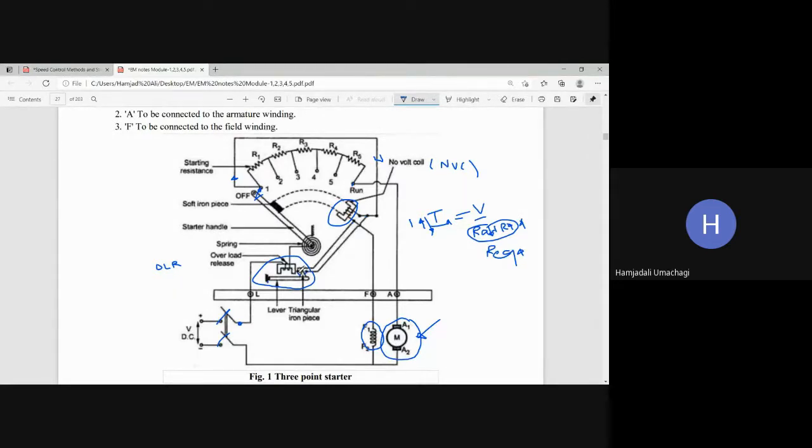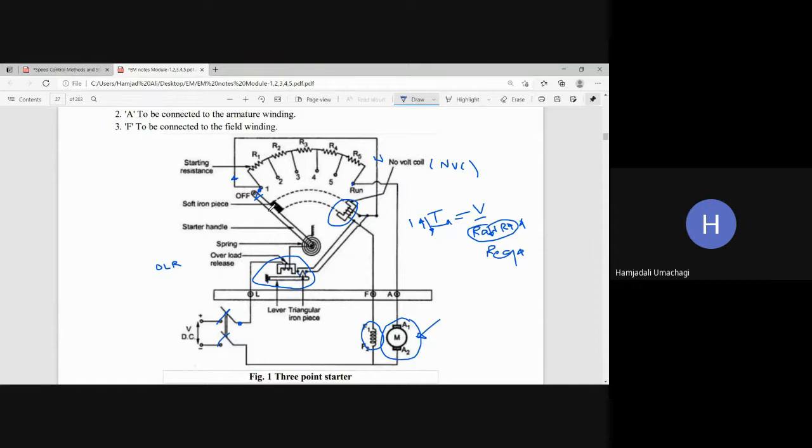Because of that it will touch the other points, and these two points are connected to one more electromagnet, which is nothing but the no volt coil. Suddenly this coil becomes demagnetized. By the time it touches these two points, this coil becomes demagnetized. If this NVC becomes demagnetized, then what will happen?